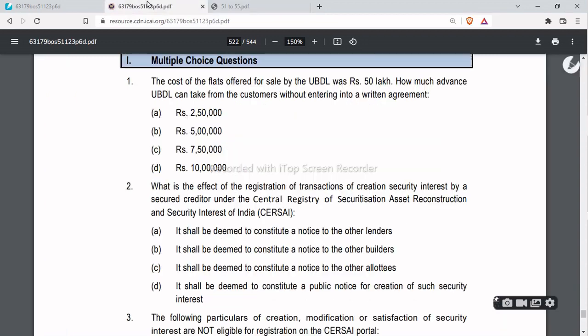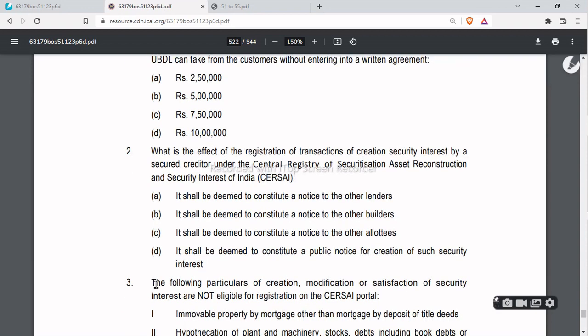So it shall be considered as public notice. When this kind of transaction is registered with CERSAI, it will be considered that you have given a public notice. So option D is the correct answer.